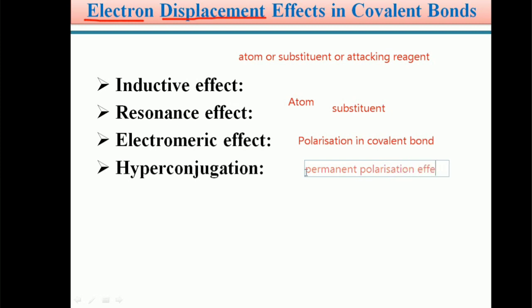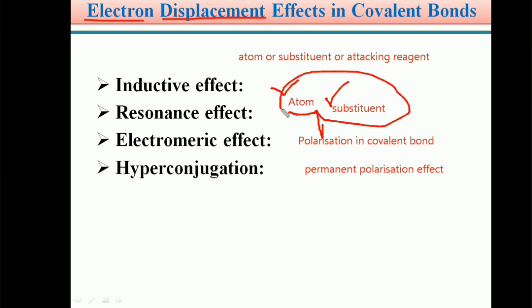So the polarization which arises in a covalent bond by the effect of an atom or by the effect of a substituent is a permanent polarization effect.